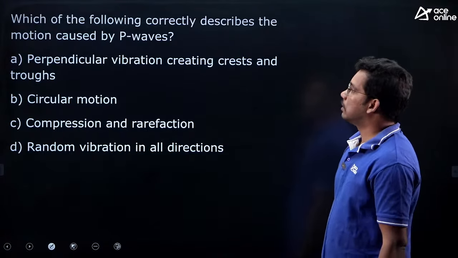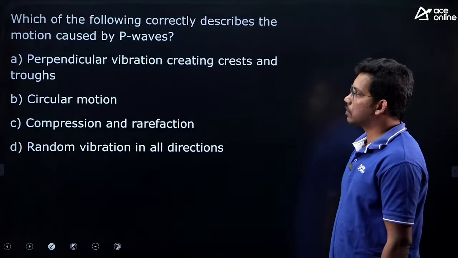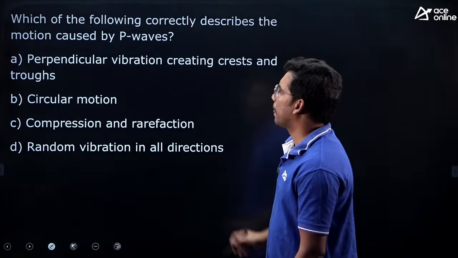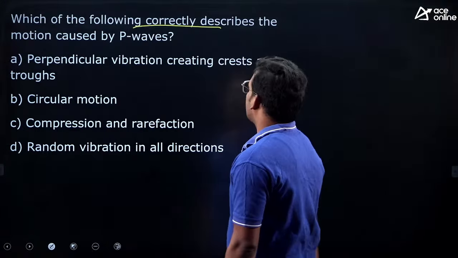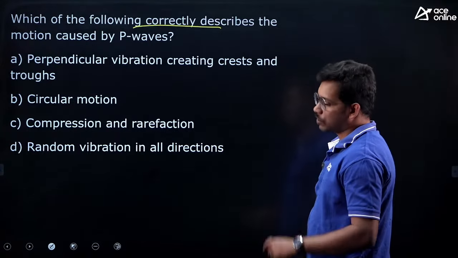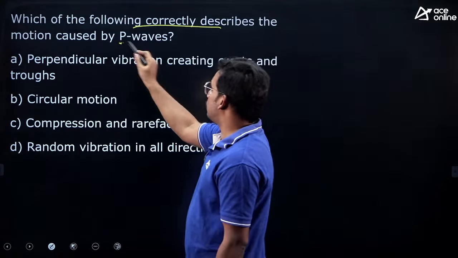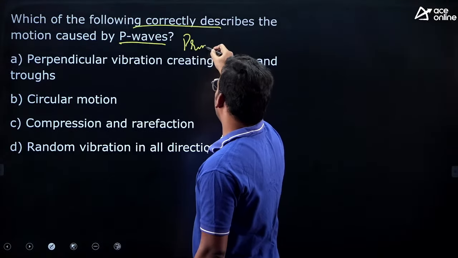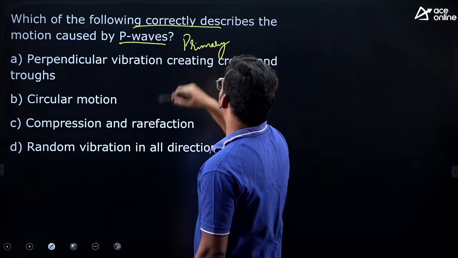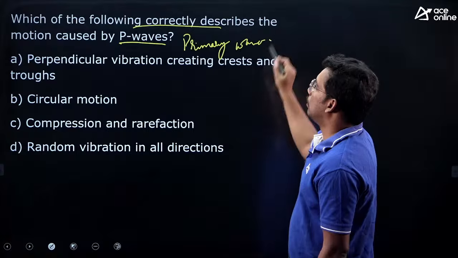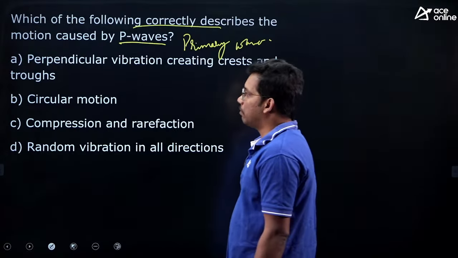Okay. Next, let's move to the next question. This is related to earthquakes. I will discuss the concept also. Which of the following correctly describes the motion caused by the P waves? P waves means primary waves. These are related to earthquakes. You might have read in disaster management also, primary waves. Which of the following correctly describes the primary waves?